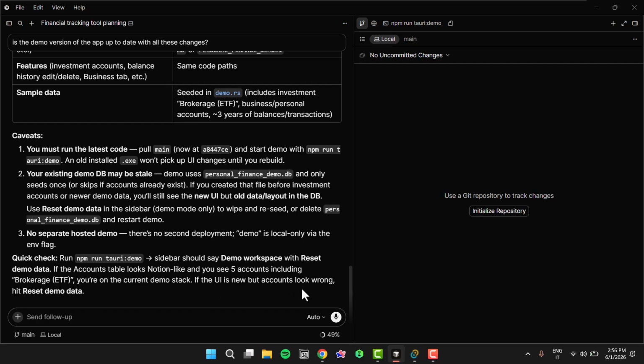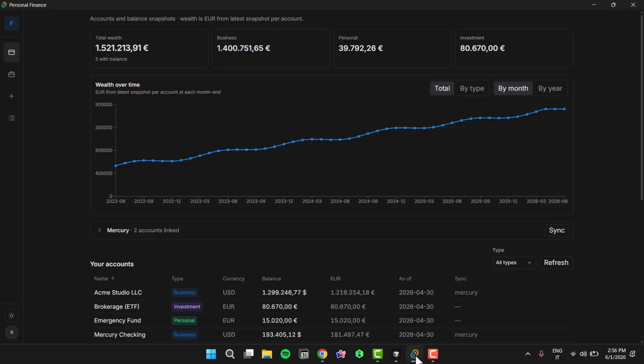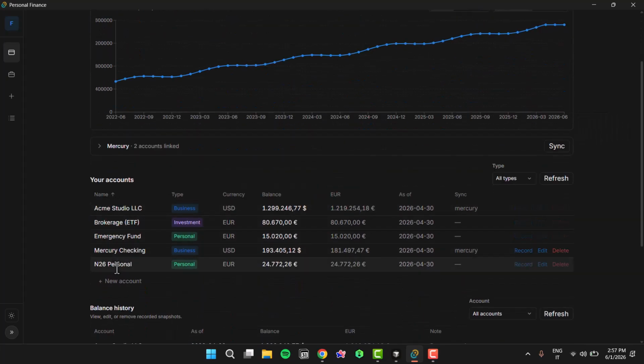The interesting thing is that the data stays local, first, and second is that I can customize the app as I wish. For example, here is a demo version of the app where I have charts, some KPIs, some views of the data, different accounts that I can record the wealth for. I can edit the account, I can delete the account.